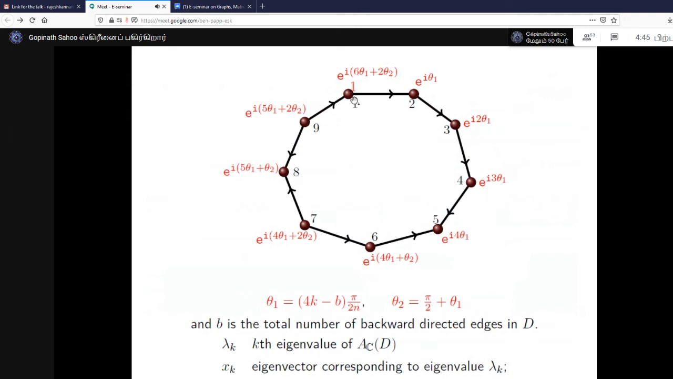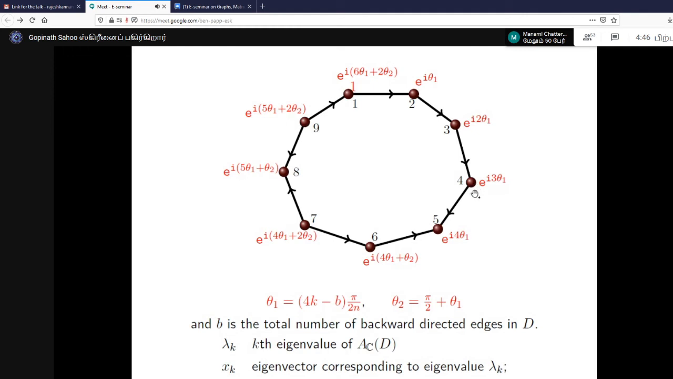So basically here, this is a cycle diagram on 9 vertices, and in red we have written its eigenvector component. The first one is 1 because it's a non-zero entry, so we took it as 1. The next entry is theta 1. That means its argument increases by theta 1. Whereas if it is in the same direction, it becomes 2 theta 1.